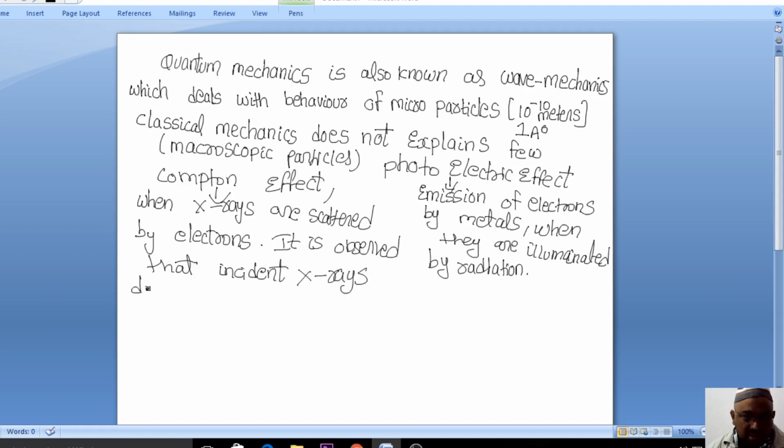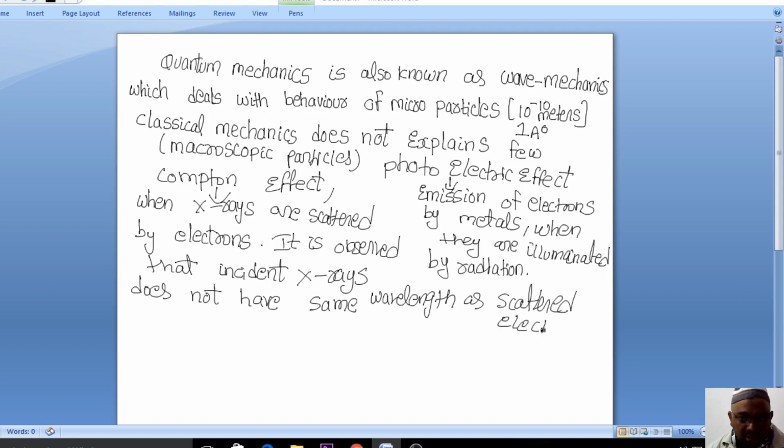This is about the photoelectric effect and the Compton effect that we studied.